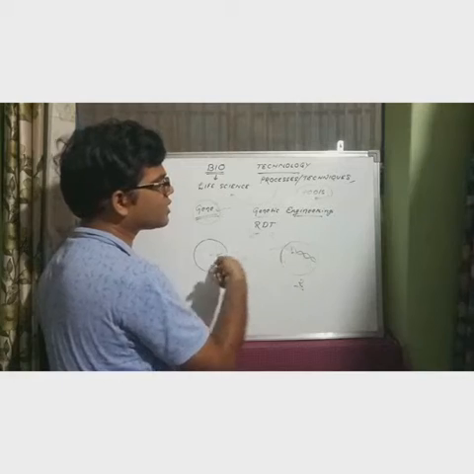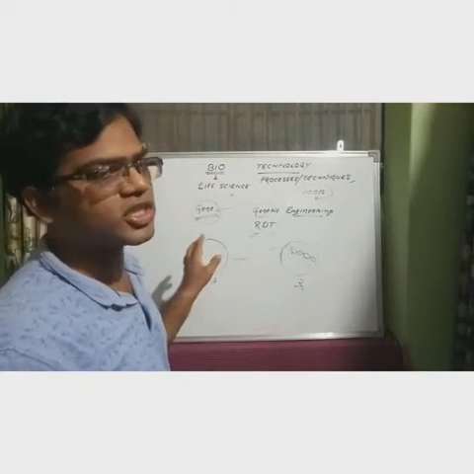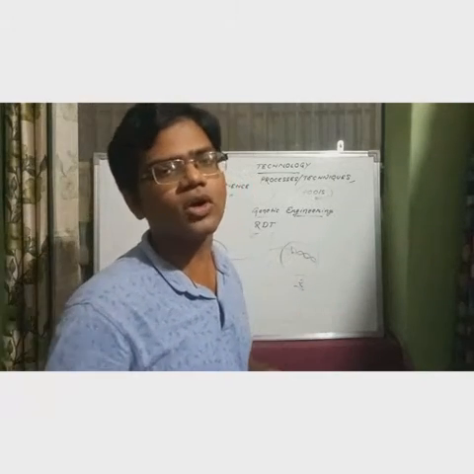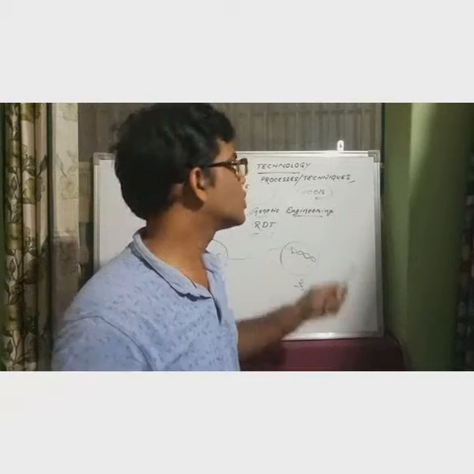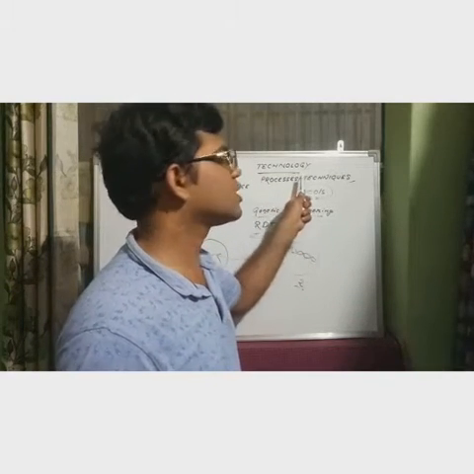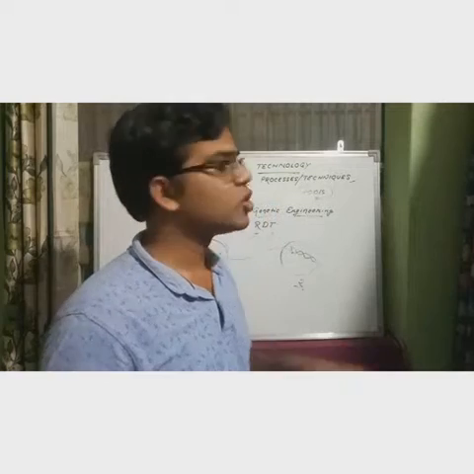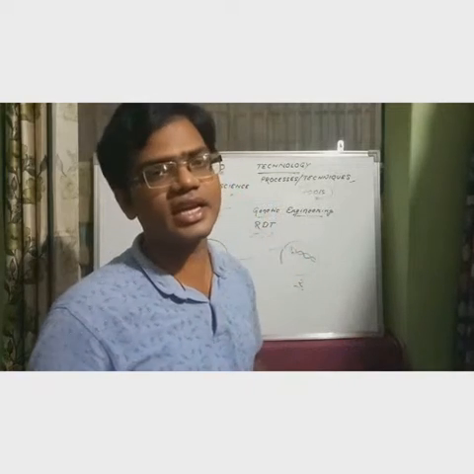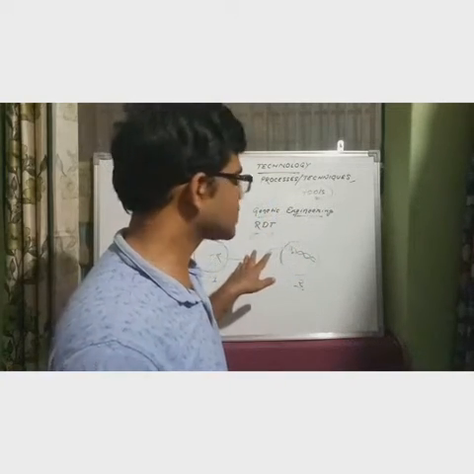And this DNA recombination is done with the help of some tools. That is one technique, and that is known as one technology. So this is known as recombinant DNA technology. The point is this.